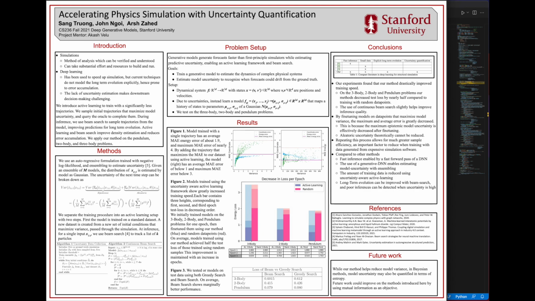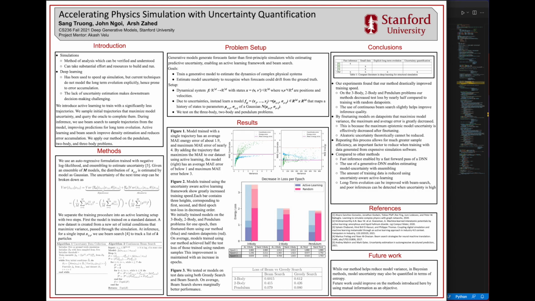We achieve fast inference enabled by the fast forward pass of a deep neural network. The use of a generative deep neural network enables estimating model uncertainty with ensembling. The amount of training data is reduced using uncertainty-aware active learning.